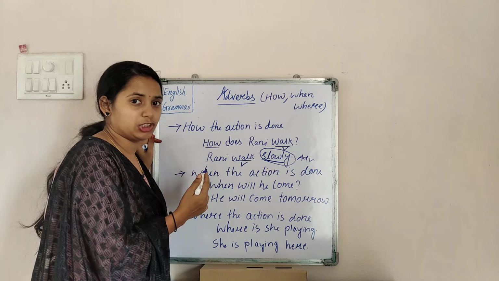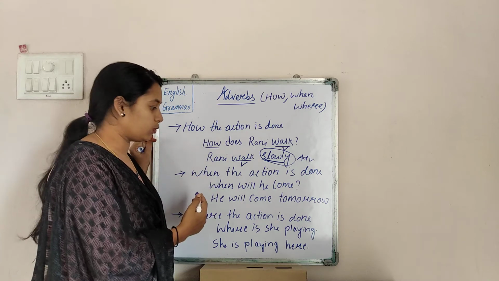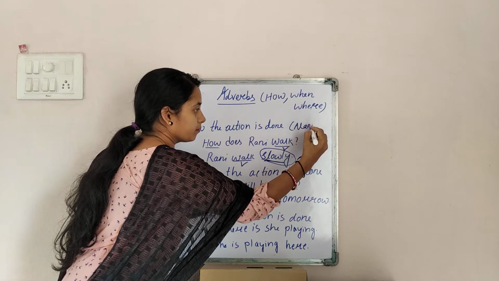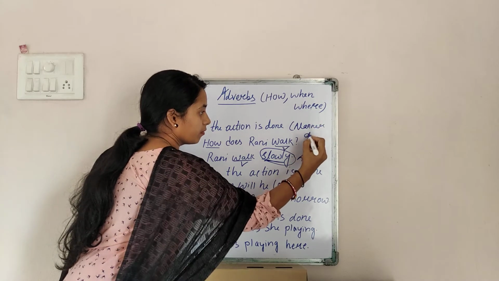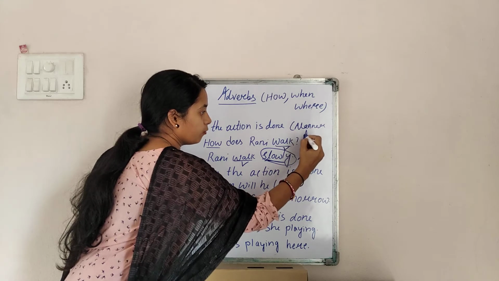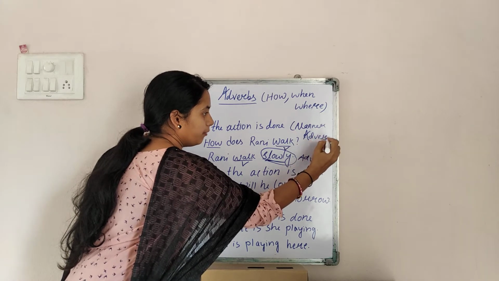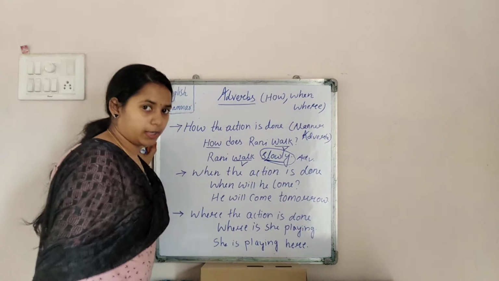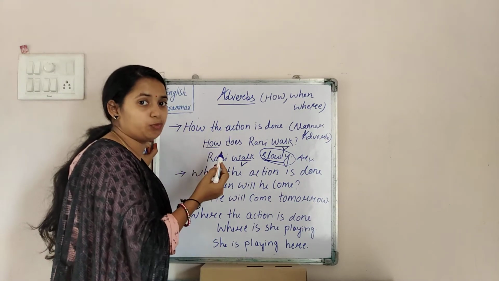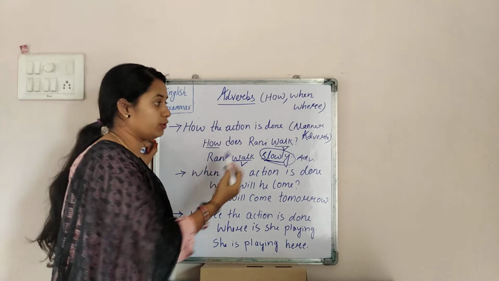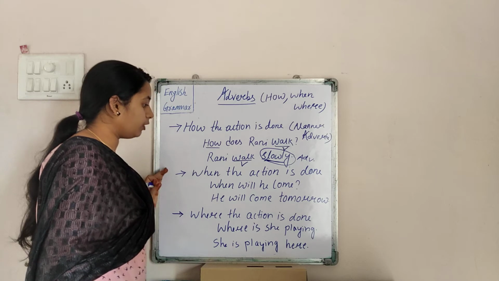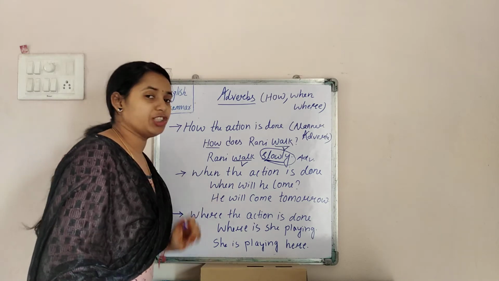These are also called your manner adverbs. Okay kids, this is also called your manner adverbs. So the answer to how a particular action is carried out is called a manner adverb.